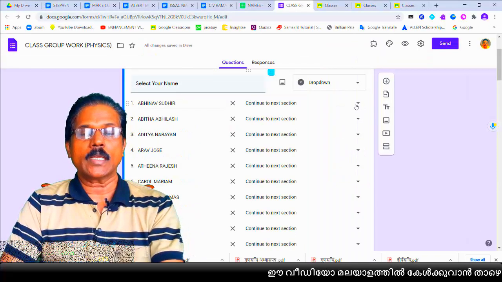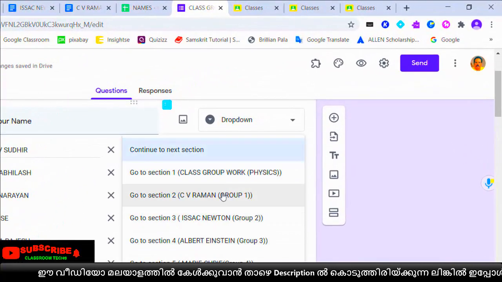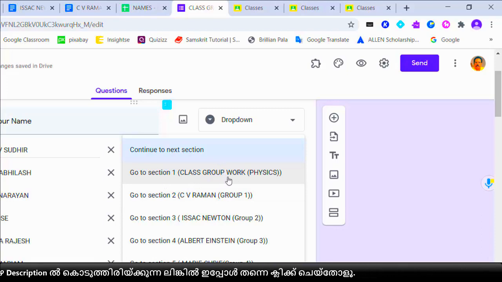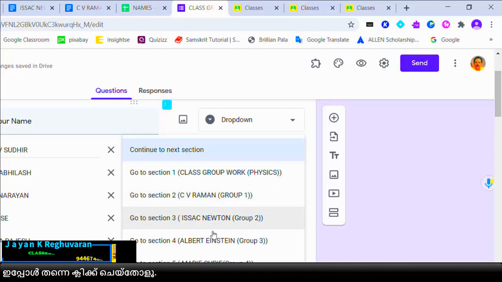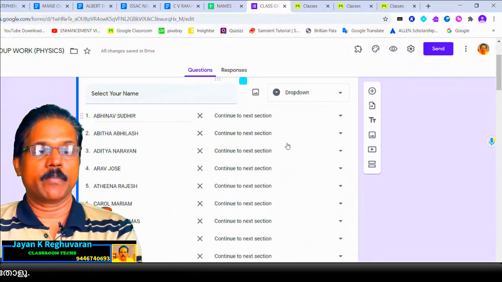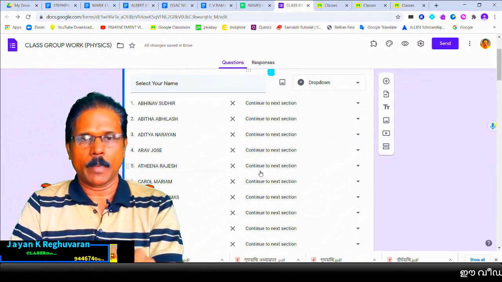So when you click there, you can see all the sections which we created now. See, first section is a name group section, name list. Second section is a CV Raman, third Isaac Newton, Albert Einstein. Like that, all sections you can see in each name. We have decided 6 children in one group. So I am going to select